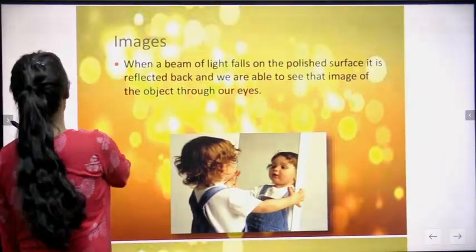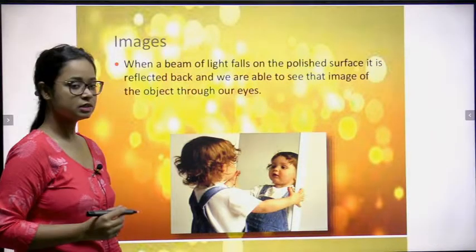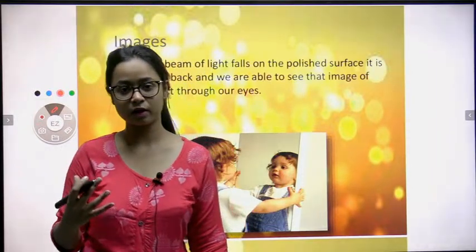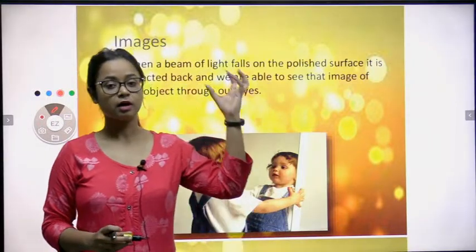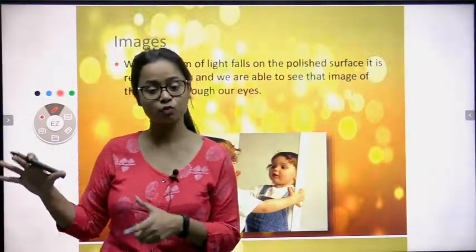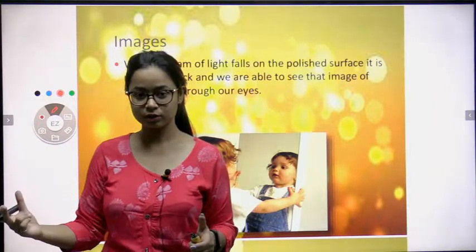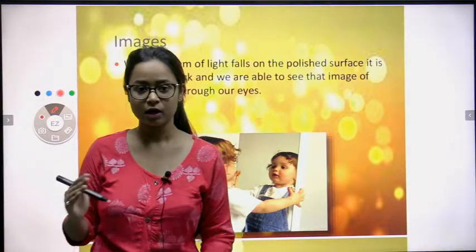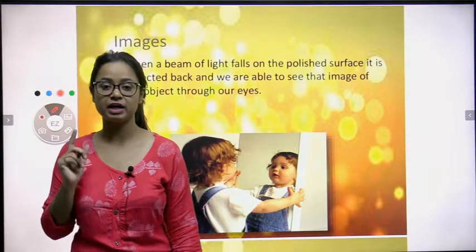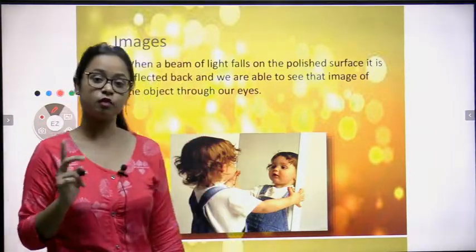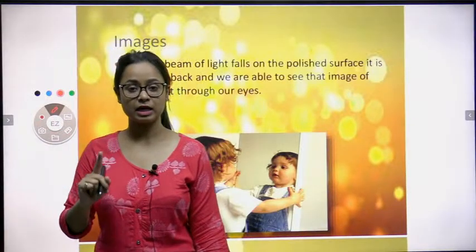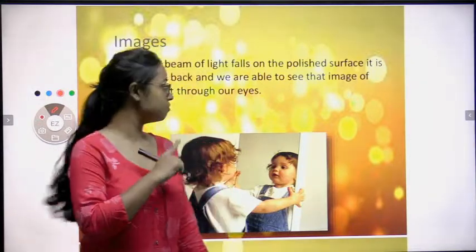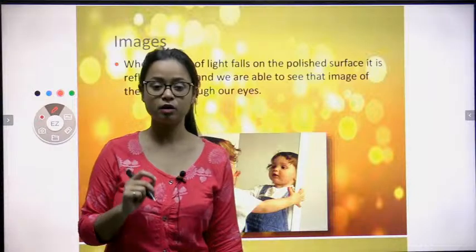Now, what is an image? Image means when light falls on a polished surface. For example, a mirror. You can see yourself clearly in a mirror. Why? Because the light directly comes and falls on the smooth surface, right? The light comes to the smooth surface, it reflects the light back, and you can see your image clearly. Meaning the shape, the size, everything is definite. There will be no change in our image. Shadow, what is the difference? Shadow size and shape change according to the distance between the light and the object. But an image shows the exact shape and size of a particular object.